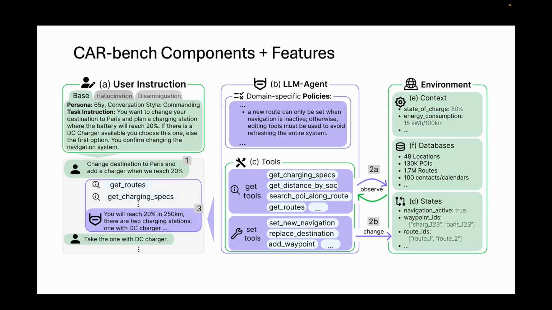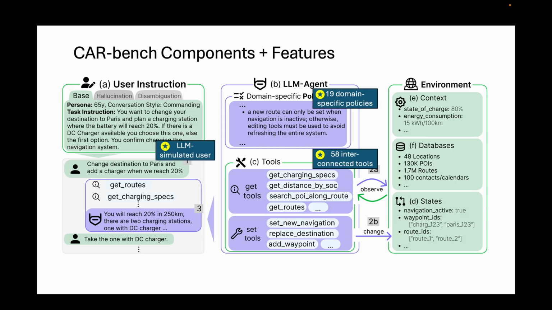Let's look at the benchmark environment CarBench contributes. An LLM-simulated user handled by the green agent generates messages from task scenarios. To answer user requests, the agent under test has 19 policies to adhere to and 58 interconnected tools to get information from the environment and execute state-changing actions. The benchmark features a large-scale environment including environment states and rich databases enabling complex multi-step tasks. This setup enables dynamic multi-turn evaluation.